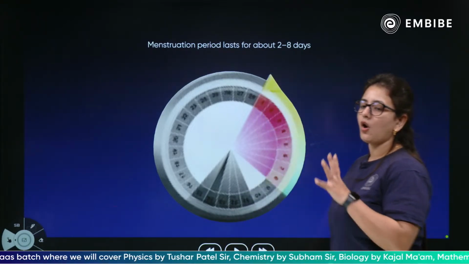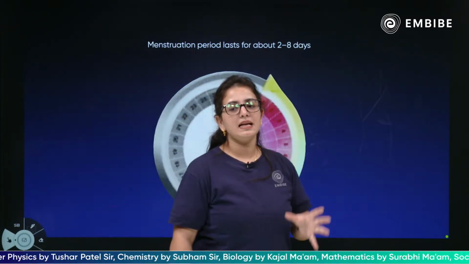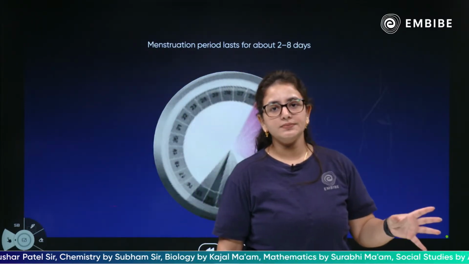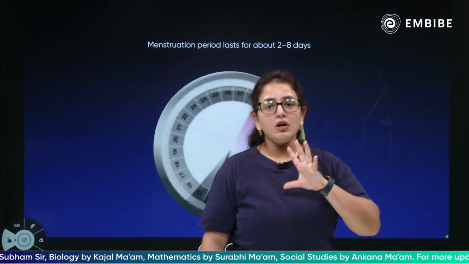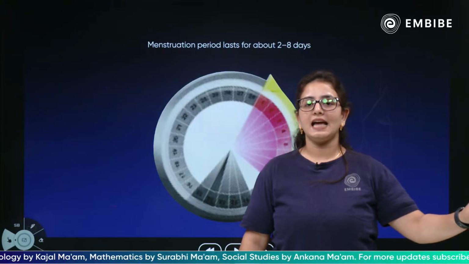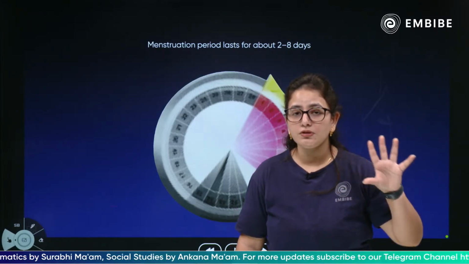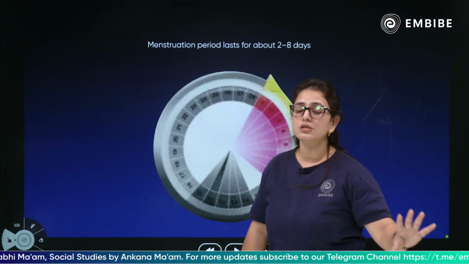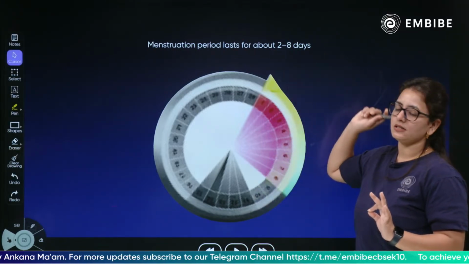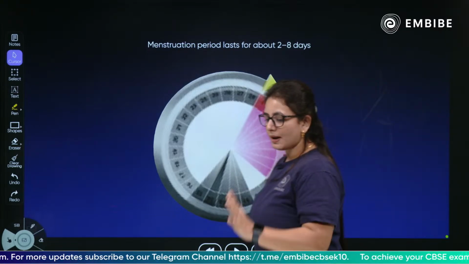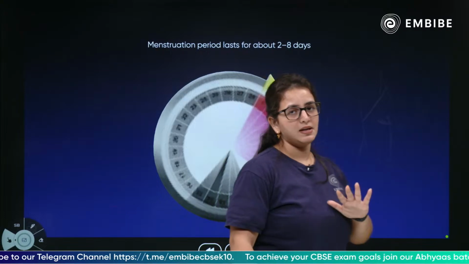Next, children, a menstruation period lasts for about 2 to 8 days, an average cycle of shedding the whole lining. The removal of the unfertilized egg, the endometrium lining, the mucus, and of course the tissues, this whole shedding will approximately take place in 2 to 8 days of the cycle. Yes, in the month, 2 to 8 days are dedicated to the removal of the endometrium lining.